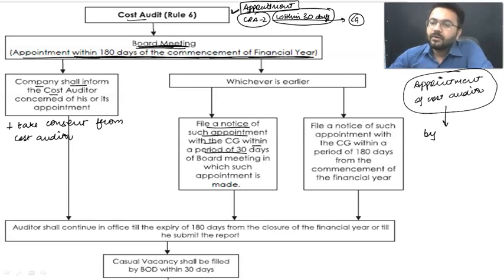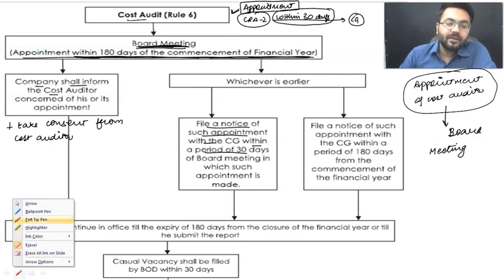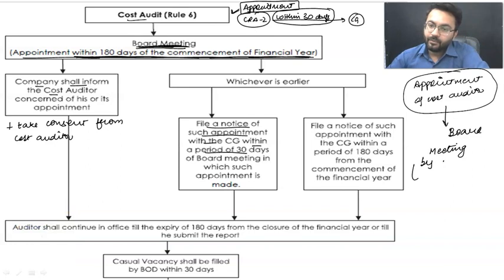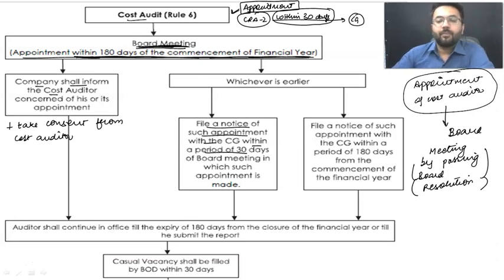By, or you can say in, a board meeting. Whenever we are going to appoint any cost auditor, he is appointed in a board meeting. That means the board of directors are going to pass a board resolution. Just by passing a particular board resolution, you are going to appoint somebody. Do you remember, my dear students? Now you are going to appoint that person as a cost auditor. So in order to appoint a cost auditor, we need to have a board meeting.